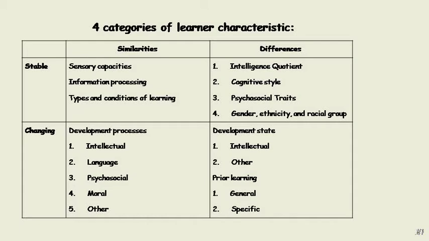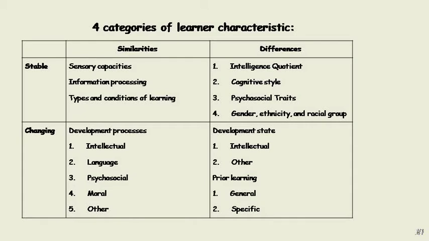Changing similarities is the development process that includes intellectual, language, psychosocial, moral, and other. In changing differences, or development state, that consists of intellectual and other. And the last, prelearning, that consists of general and specific.